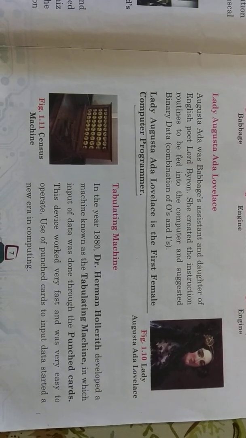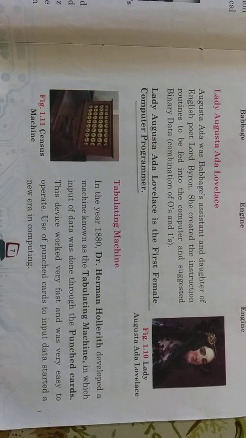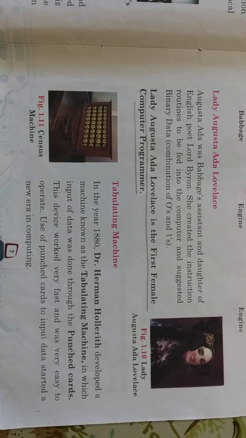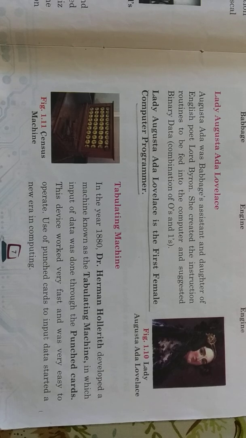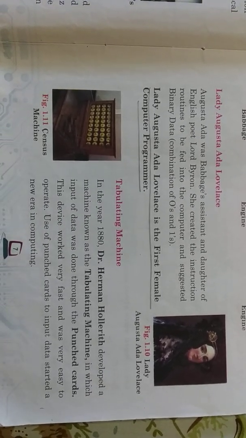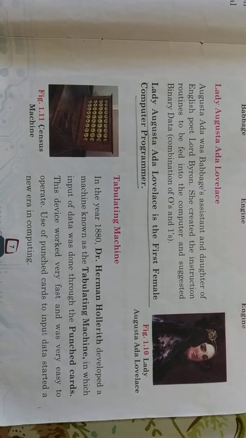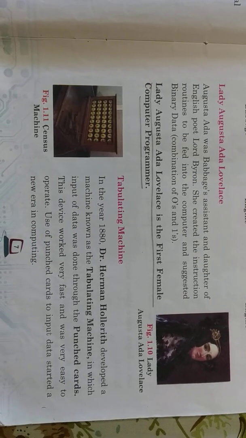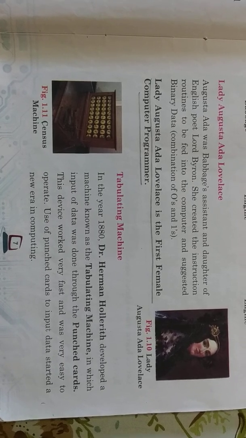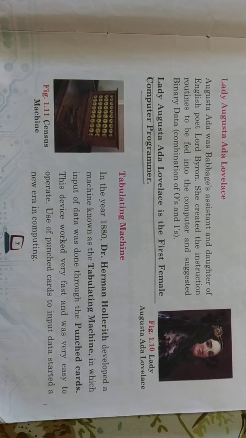Then you have the tabulating machine. In the year 1880, Dr. Herman Hollerith developed this tabulating machine. And in this tabulating machine, punched cards were used for calculations. Now, what are punched cards? There were some holes in it, and the digits or letters were there, which the users punched to get it typed. And this device worked very fast and was quite easy to operate. And the use of punched cards to input data started a new era. Era means age.